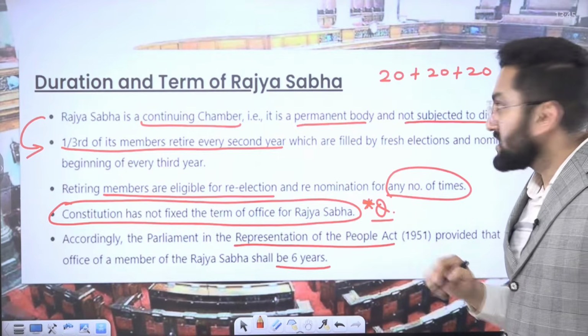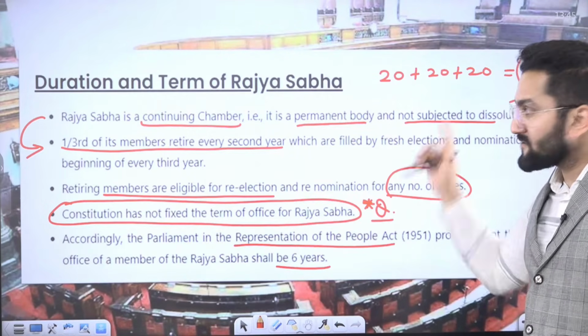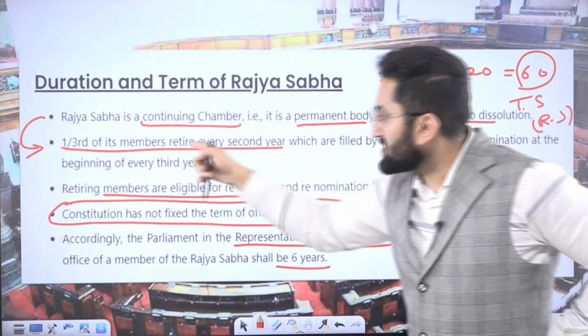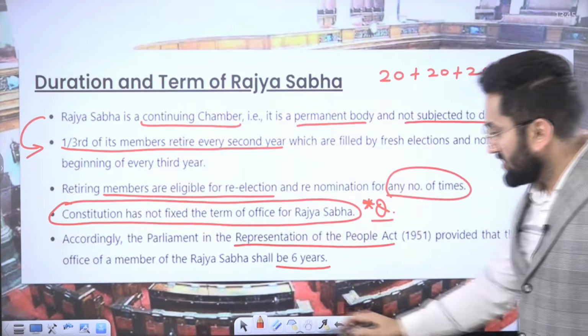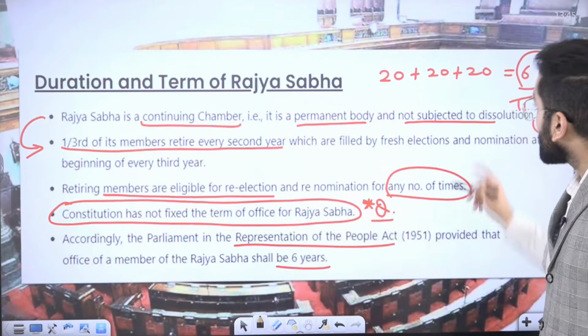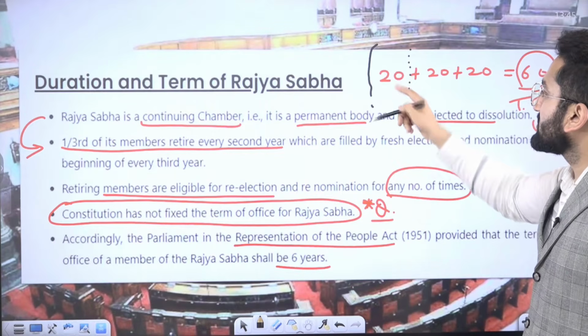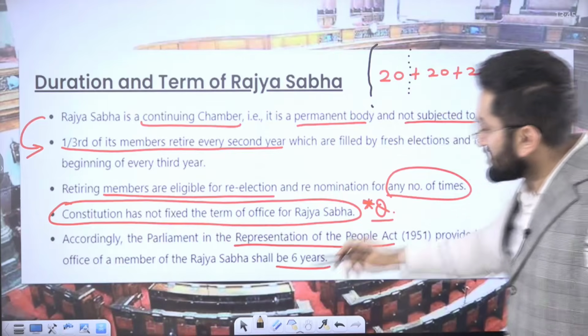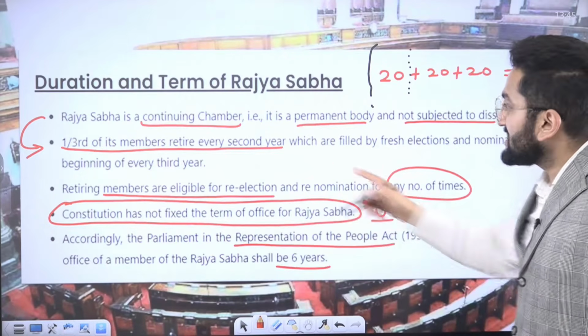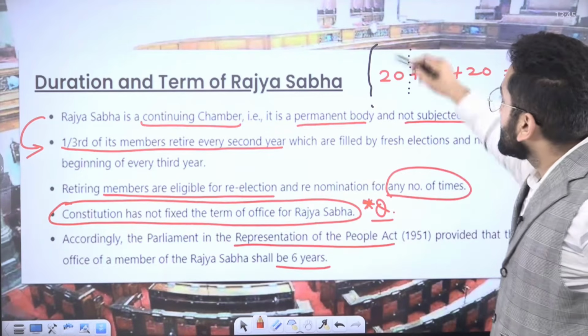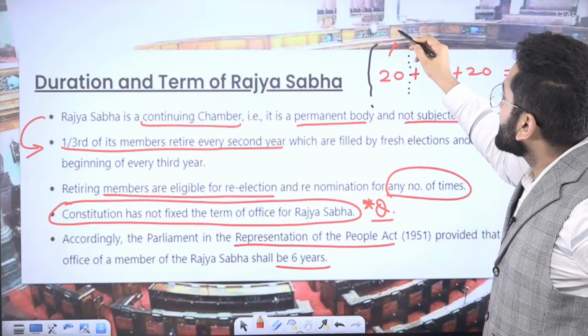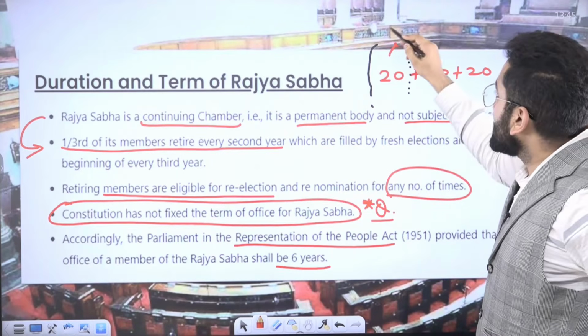Out of the total strength, 1/3 of its members retire every second year. So now these 20 members need to retire every second year. So consider these retired in 2022.